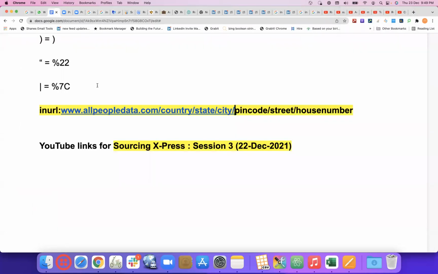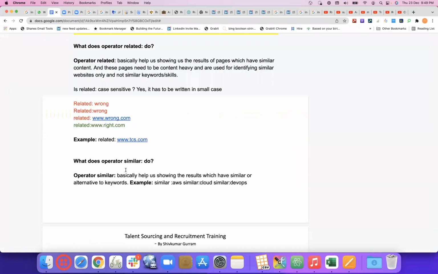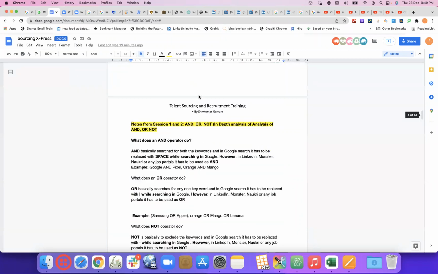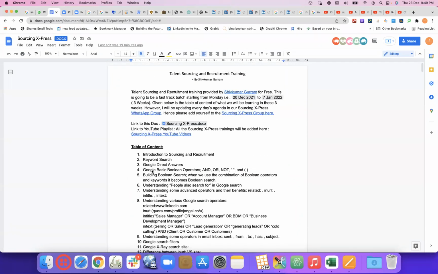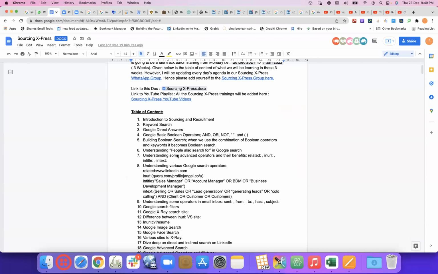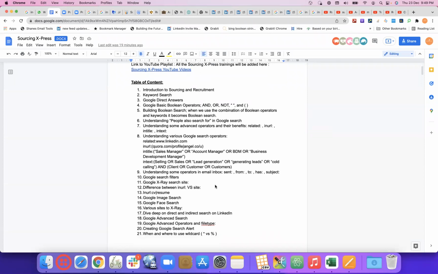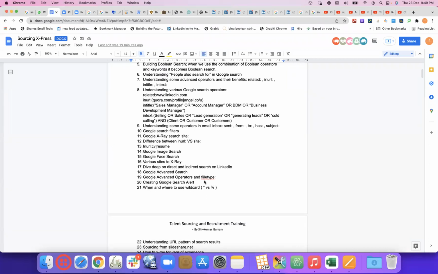The doc contains everything. If you see here, it contains everything. So this is people also search for, in text, in title and all, then related, then colon, then calling, in text, then Google search filters, inbox, then X-ray, then here is in URL versus site. So we still have some time, maybe another 2 to 3 days. There's a huge lot of content.